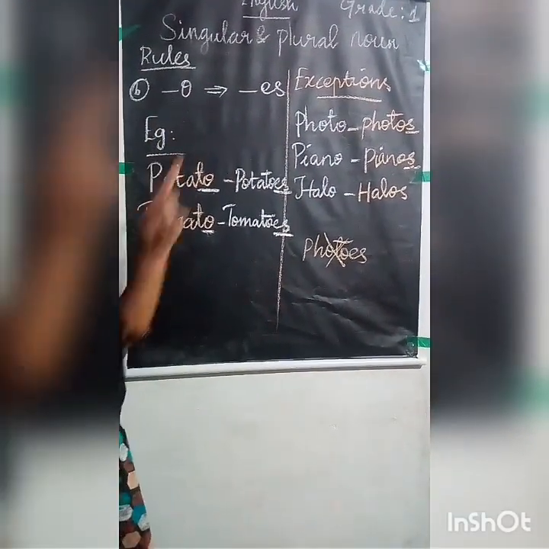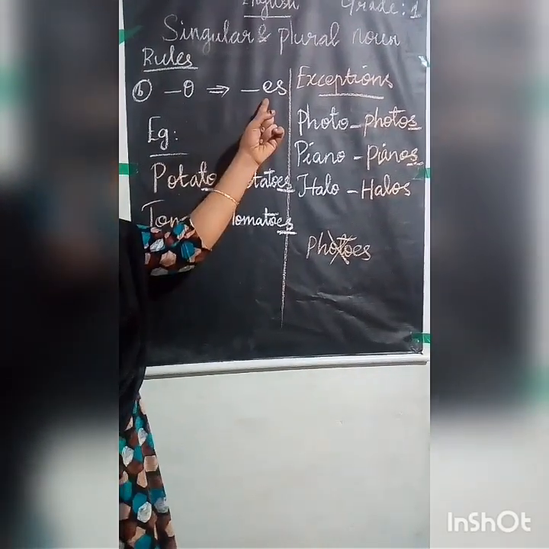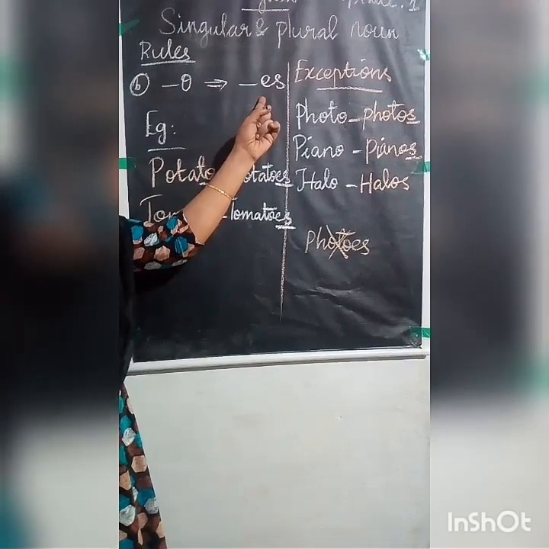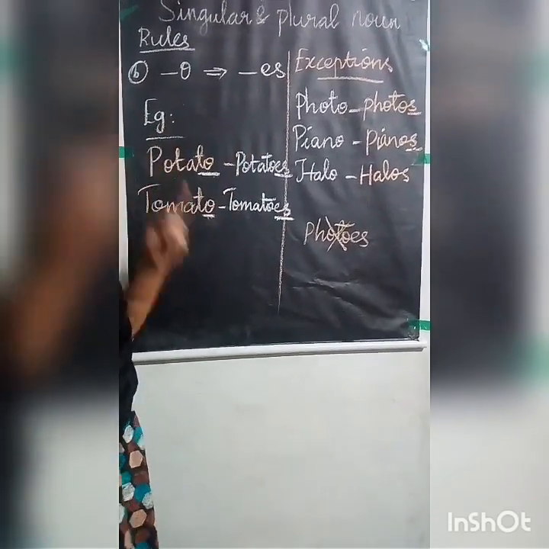Okay, once again I am repeating. If the singular noun ends with O at the end, you have to write ES at the end to make it a plural noun. Now we can go to the next rule.